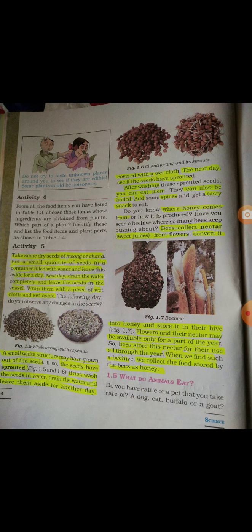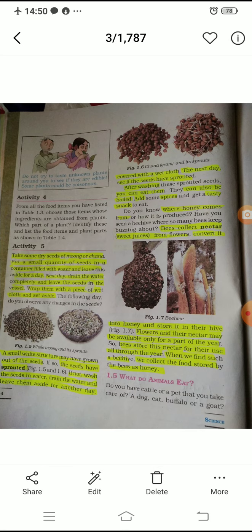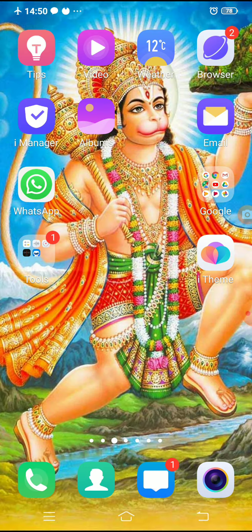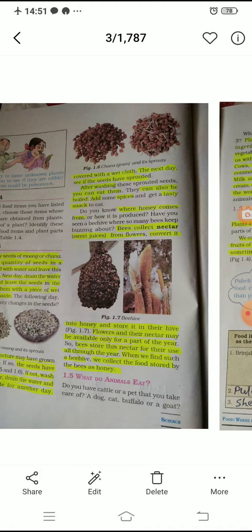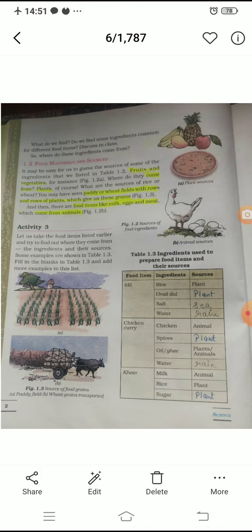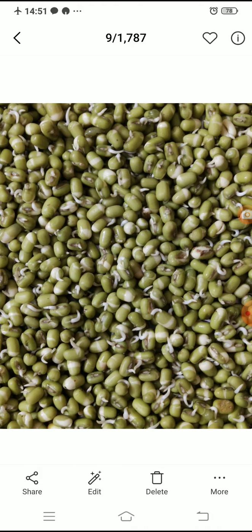We have to leave that aside for a day. Now what you will see, the next day you will be able to see that a small white structure may have grown out of these seeds. Wait, I will show you how it will look. So here it is.